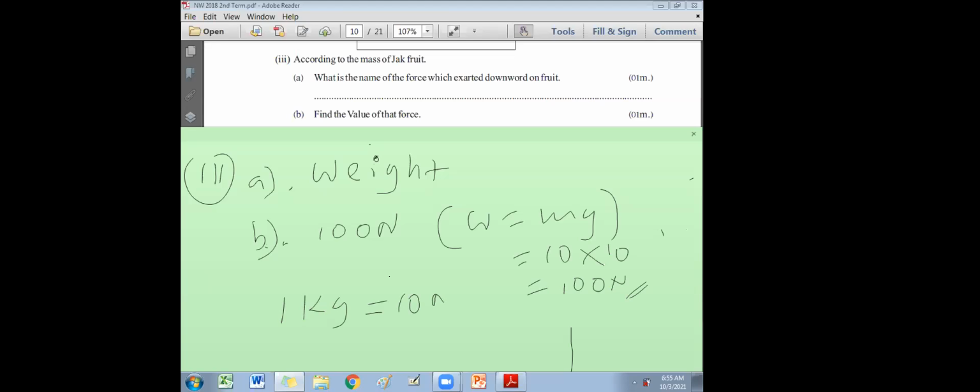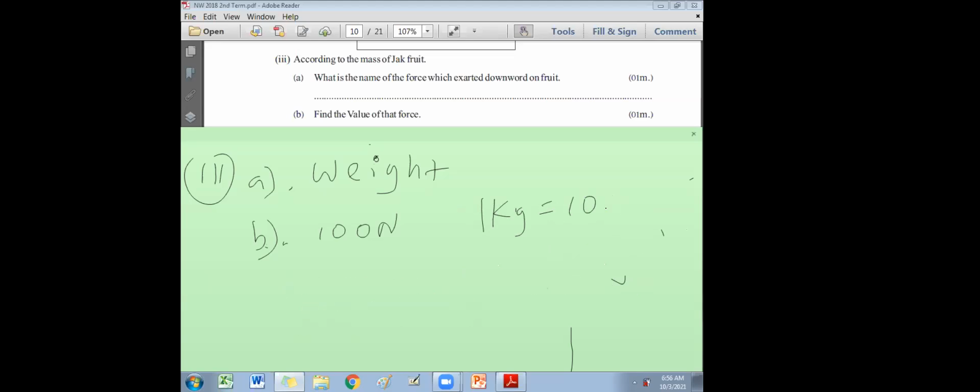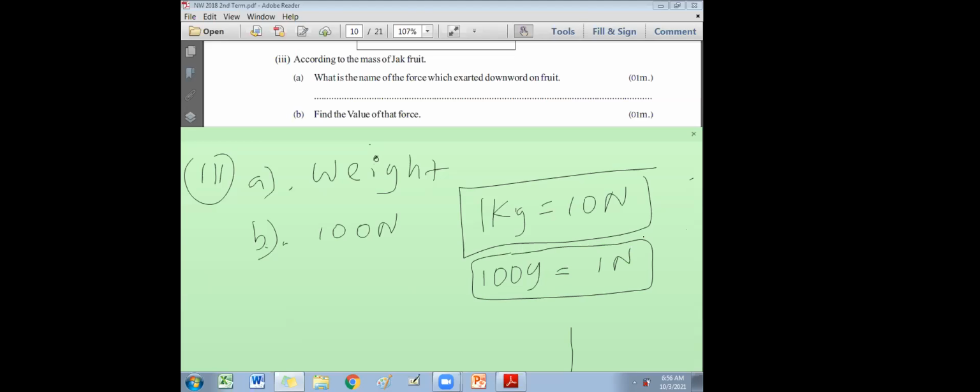Please write this down in your short notebook: 1 kilogram is equal to 10 Newton. Actually, it's 9.8, but approximately we'll take 10 Newton. And 100 grams is equal to 1 Newton. Is that clear? 100 grams is equal to 1 Newton. Okay.